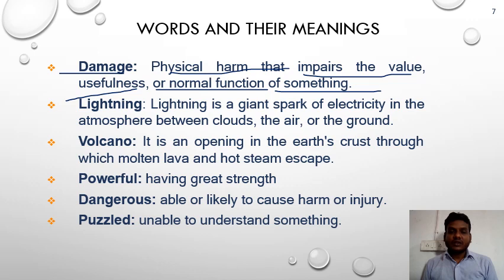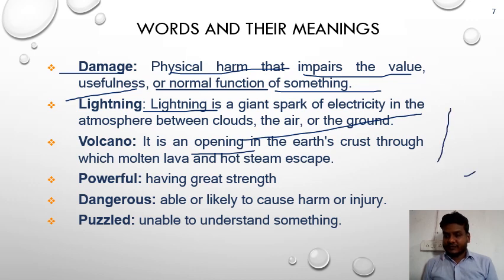Lightning is when a spark of electricity is visible in the atmosphere between clouds, and sometimes between the air and the ground. We call it lightning. You also sometimes see lightning in the rainy season. You can see this lightning grow in the cloud. I hope that is clear. And volcano. A volcano is an opening.